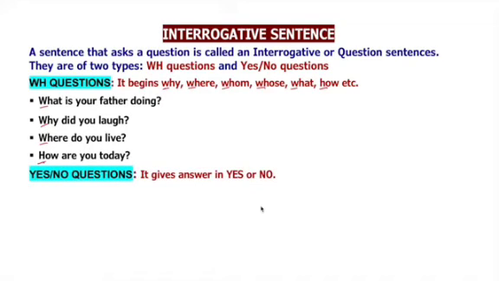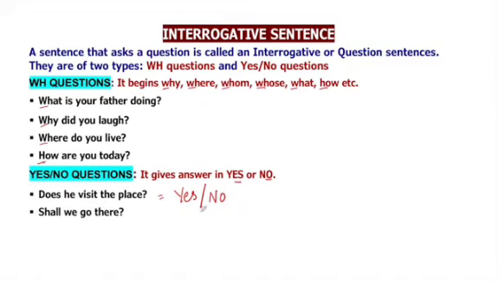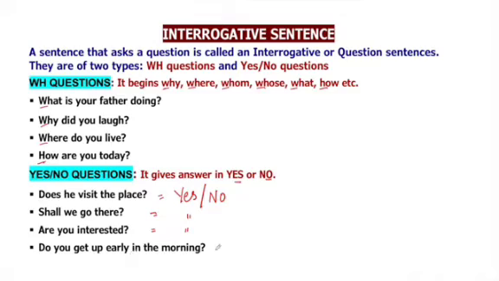Now let's see what yes-no questions are. These questions are answered in yes or no. Like, does he visit the place? So the answer will be either yes or no. Yes, he visits the place, or no, he does not visit the place. Shall we go there? Yes, we shall go there, or no, we shall not go there. Are you interested? Yes, I am interested, or no, I am not interested. Do you get up early in the morning? Yes, I get up early in the morning, or no, I do not get up early in the morning.